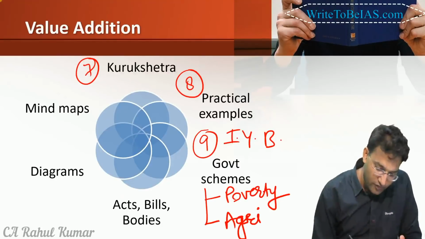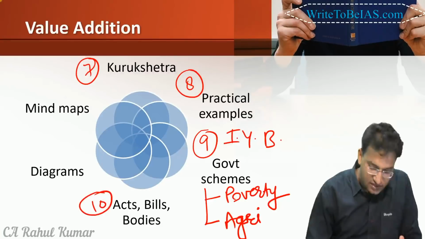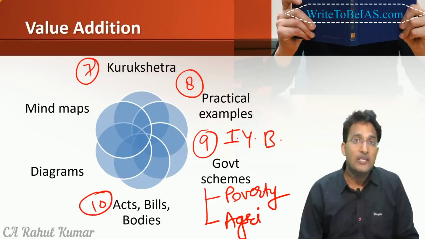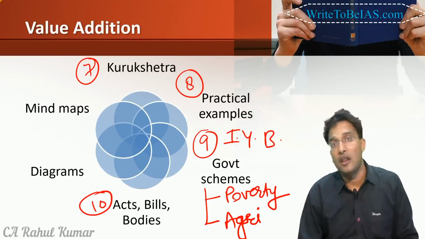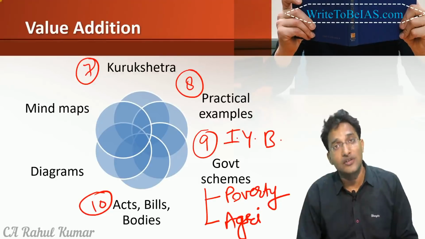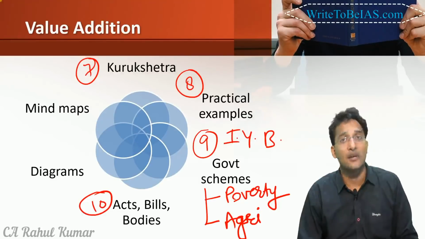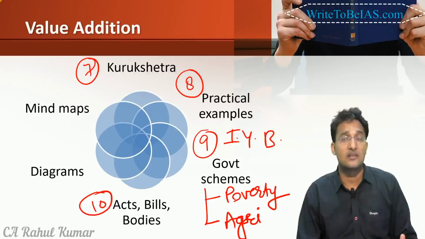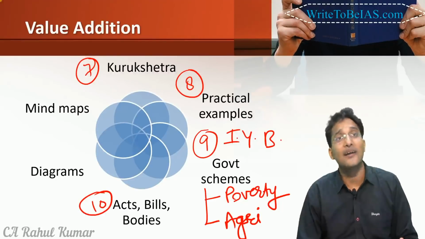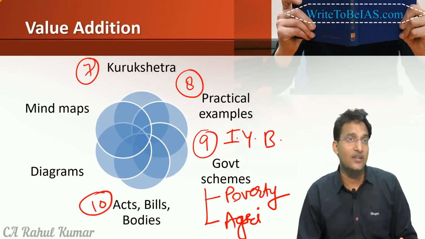Then we will also focus on acts, bills and the different bodies. For example, in the banking sector, we should know the Fugitive Economic Offenders Bill. We have to mention that bill when we are writing the answer on NPAs. All the recent bills we can cover from the PRS website, and that adds to our marks.